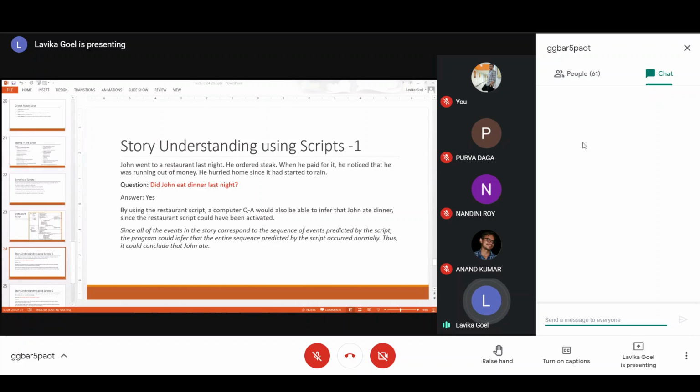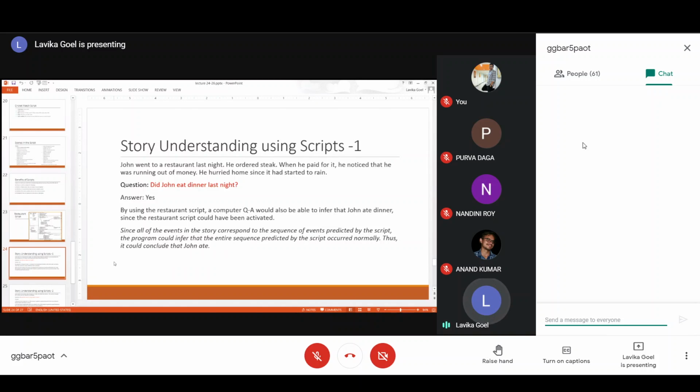So scripts are basically used to infer some things which are not mentioned explicitly. The main use of scripts is that they can infer some event which is not explicitly mentioned in your story. So they can infer the occurrence of implicit events also.